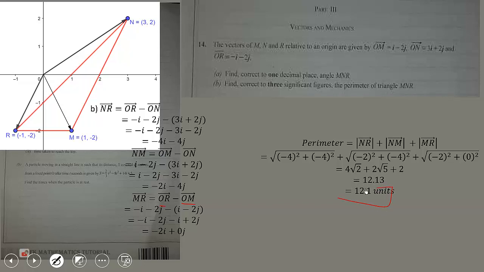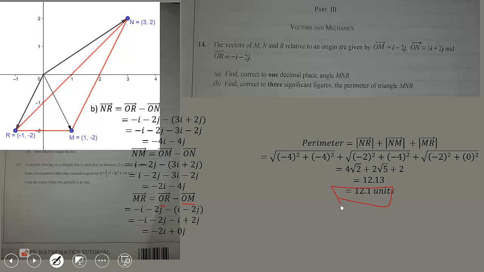So that will give us negative 2i plus 0j. So the perimeter is the magnitude of all these vectors. So when we add them, we get 12.13. To 3 significant figures, we have 12.1 units.